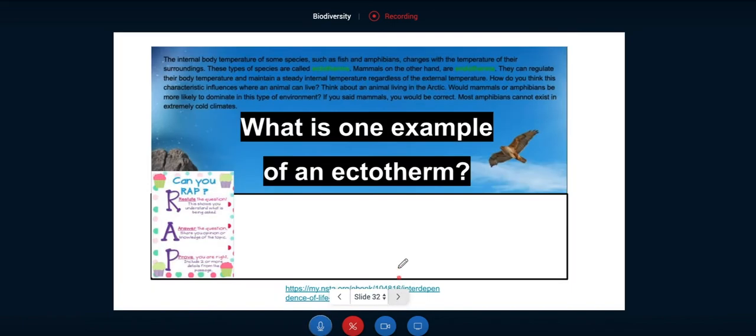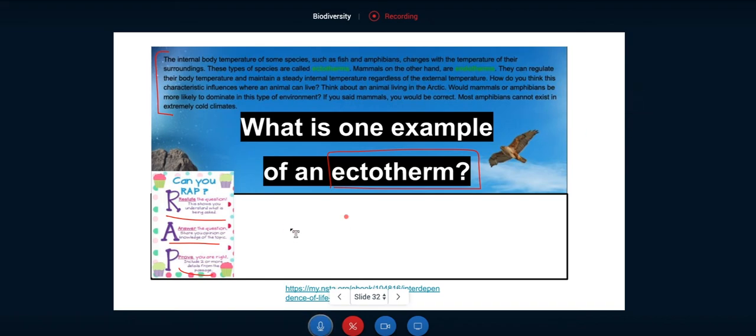Okay, so I'm going to ask you this for your discussion question. What is one example of an ectotherm? Okay, this is an endotherm. This is an ectotherm. So I want you to read the paragraph again, and again, using the WRAP: restating the question, answering the question, and proving the question would be great.